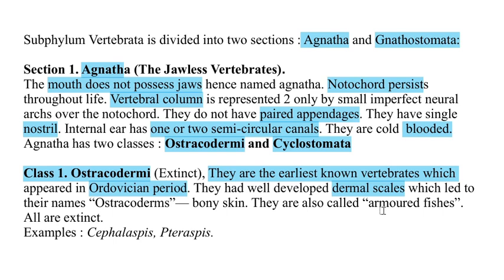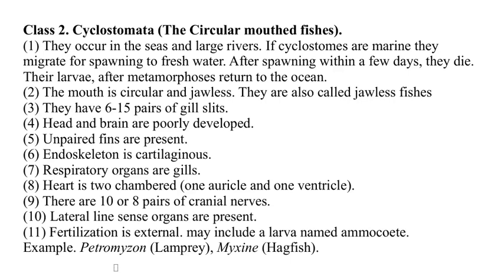They are also called the armored fishes, and they are extinct. The examples are Terapis and Cephalaspis. You can check the pronunciation of these yourself. And Class 2: Cyclostomata.